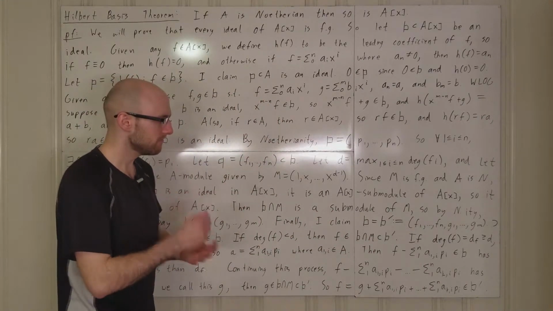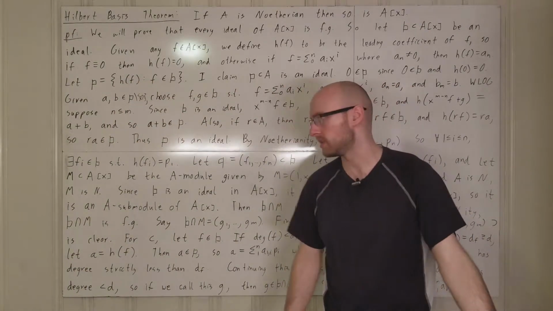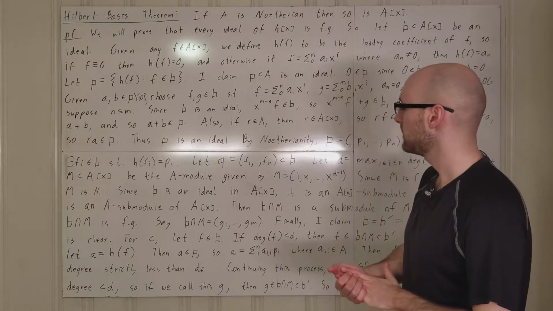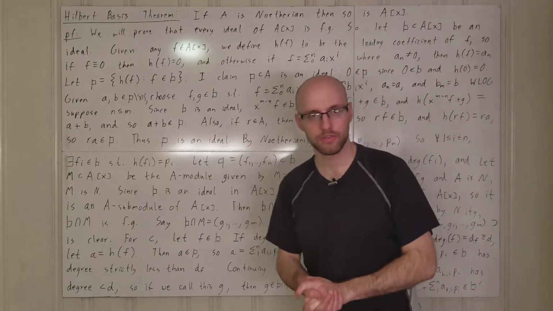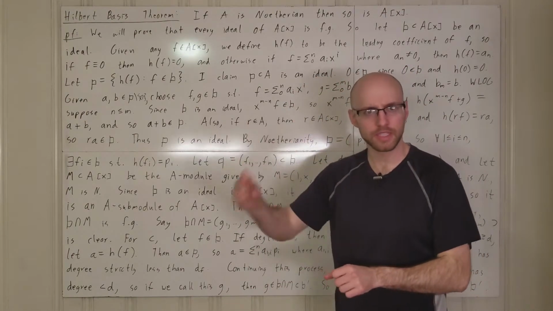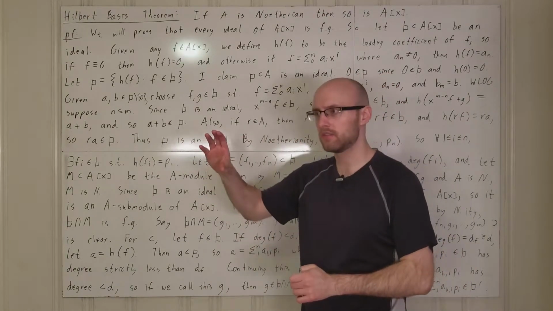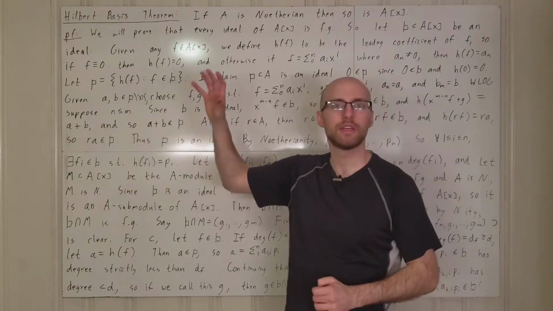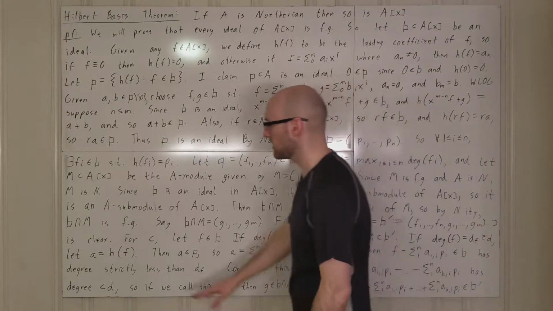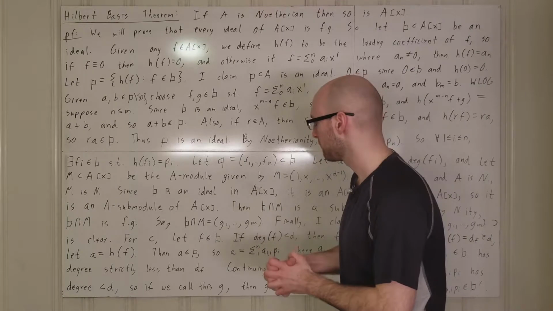Otherwise, let's suppose that the degree of f, we'll call it df, is greater than or equal to d. Okay, so let a be the leading coefficient of f. Basically what we want to do is take f and get rid of the coefficient of every single power which is above d minus 1. So let's take the highest power, the leading coefficient a.